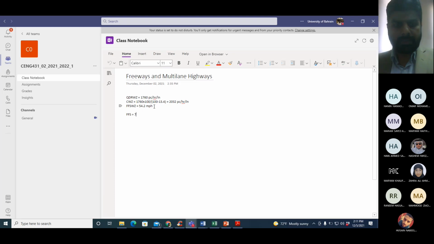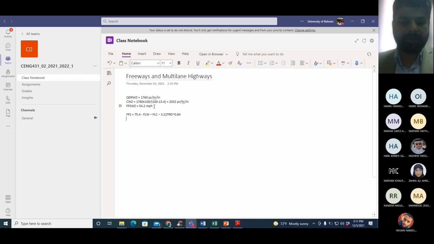Okay, the equation for freeways is this one. Keep in mind 3.22 is multiplied by TRD and 0.84 is the power of TRD.